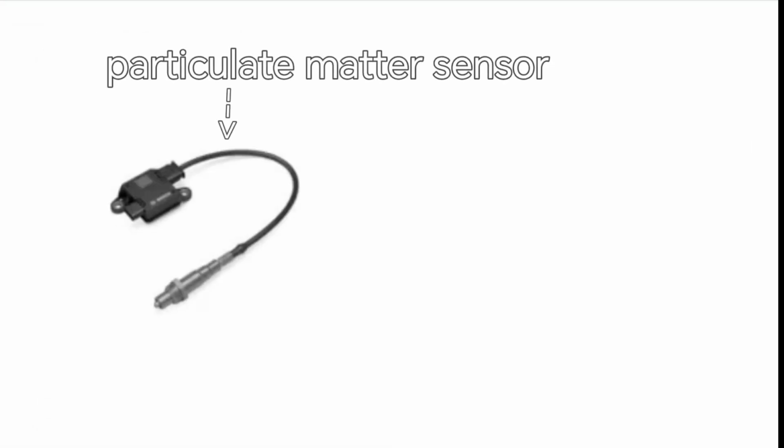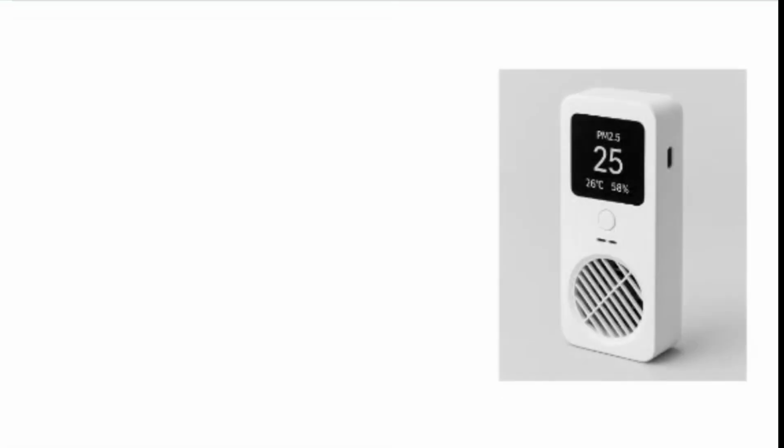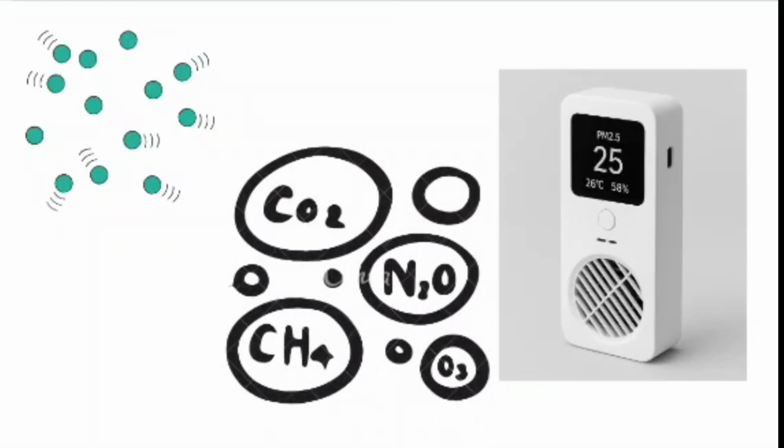It has a particulate matter sensor that detects fine dust and smoke. It works by using a laser or infrared light. The particles in the air scatter the light, and the sensor measures how much is scattered, and it tells you how polluted the air is. It also has gas sensors that detect harmful gases like CO2, CO, NO2, or VOCs. These sensors change their electrical resistance when exposed to gases, giving a reading of concentration.